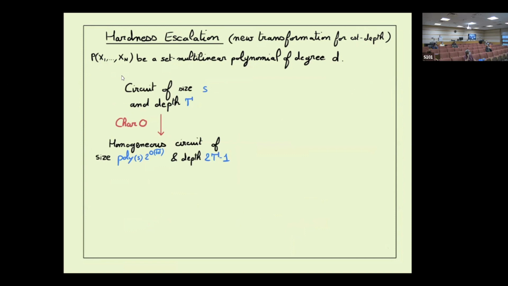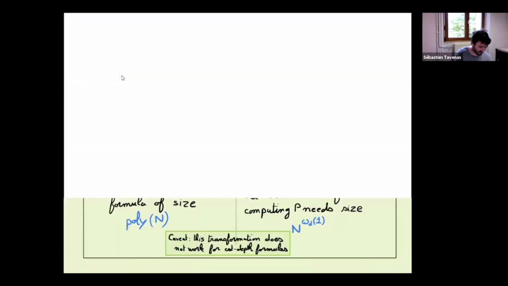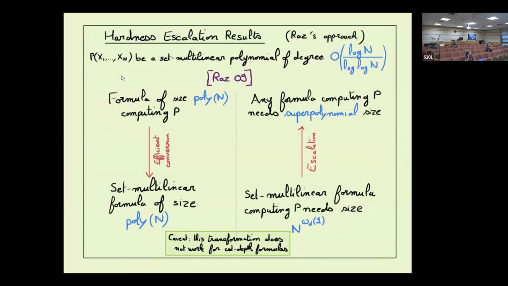Sorry, a question on the previous slide. Yes. Are there known examples where the smallest formula is not set multilinear for a set multilinear polynomial?